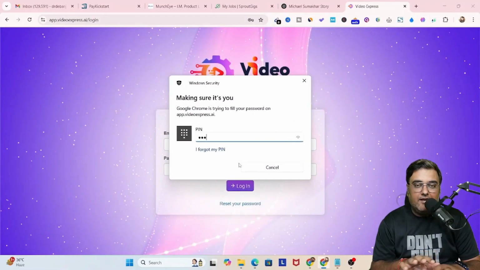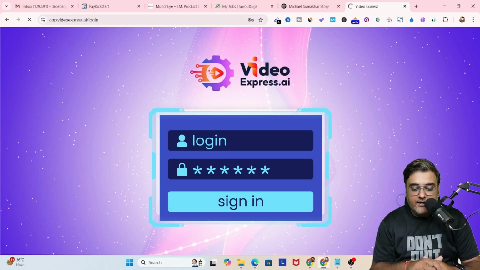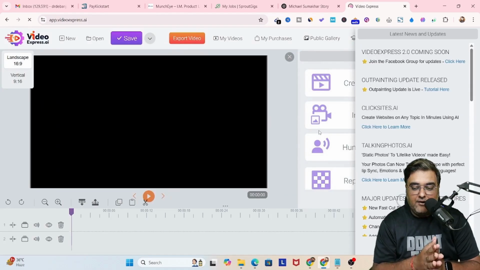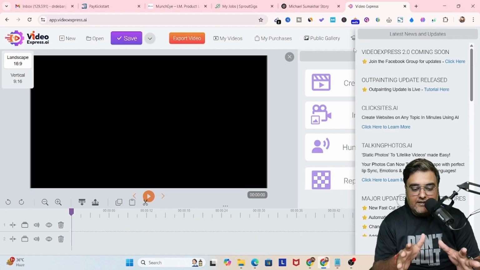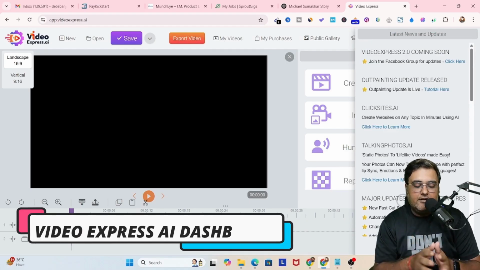So here I am providing the login information and let's click on login and boom, we go inside of Video Express AI. There we are, right? Now, as you can see, Video Express 2.0 is coming soon. So that's going to be a massive, massive upgrade. But that being said, this is what the dashboard looks like. And let me briefly introduce you to this, right?